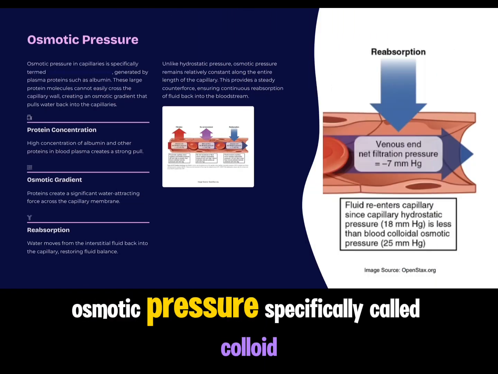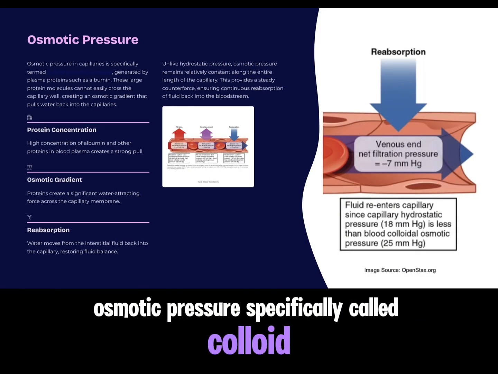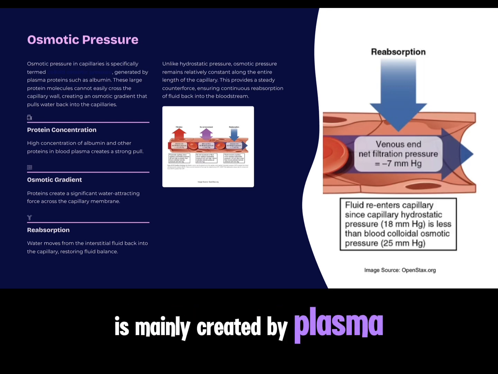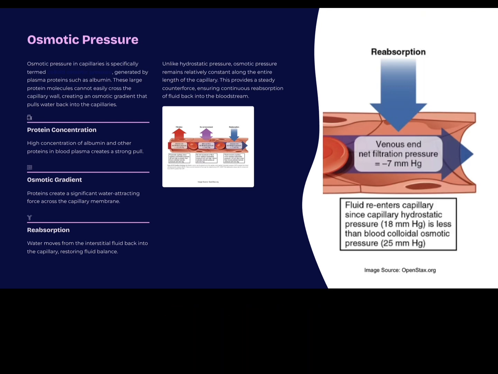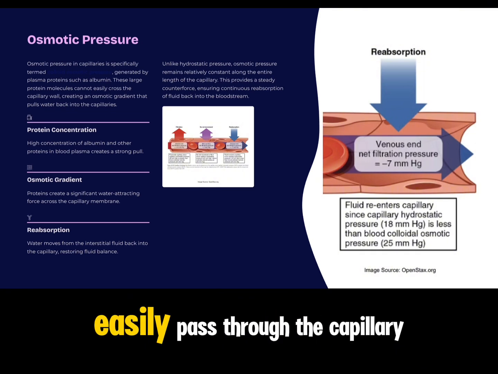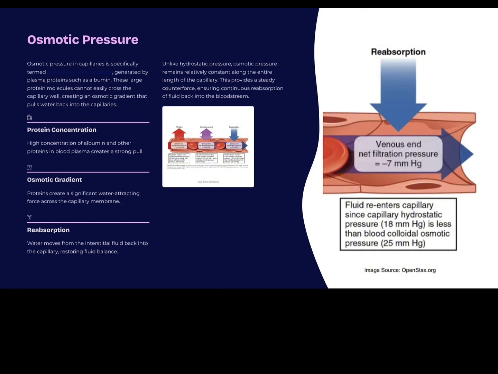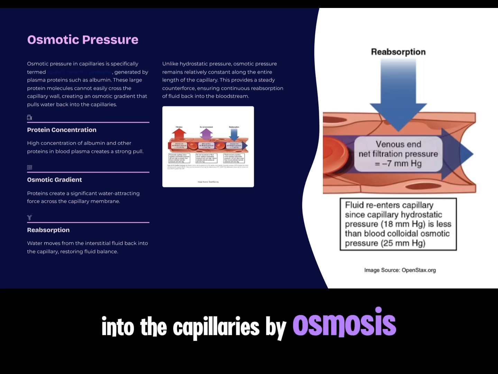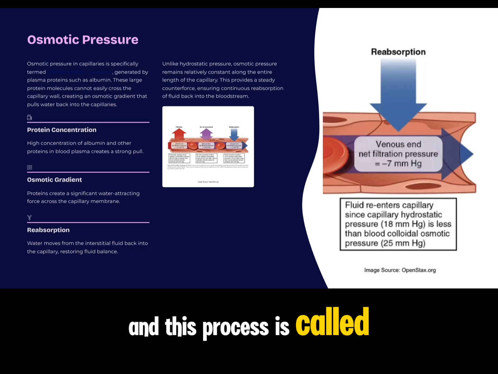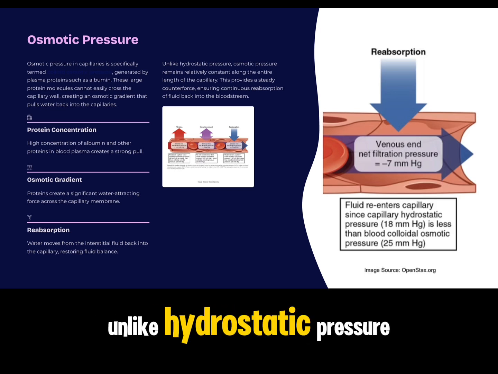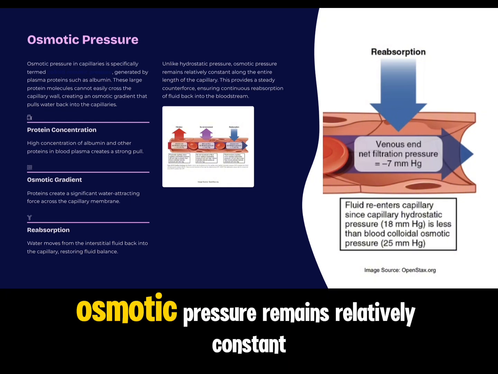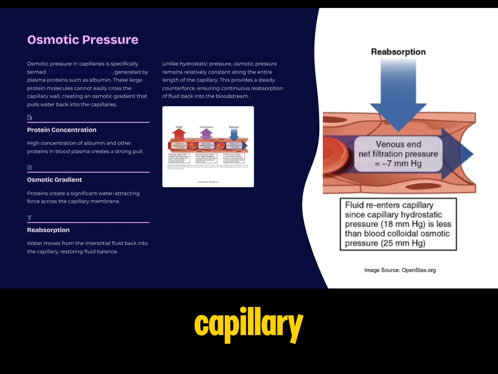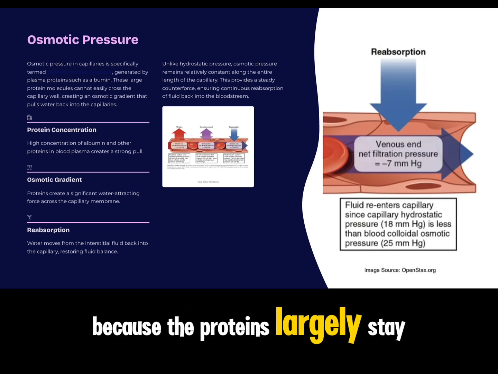end. Osmotic pressure, specifically called colloid osmotic pressure, is mainly created by plasma proteins, especially albumin, which are too large to easily pass through the capillary walls. These proteins draw water back into the capillaries by osmosis, and this process is called reabsorption. Unlike hydrostatic pressure, osmotic pressure remains relatively constant along the length of the capillary because the proteins largely stay inside